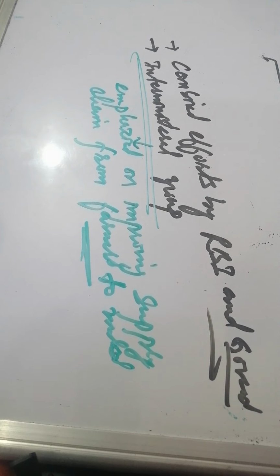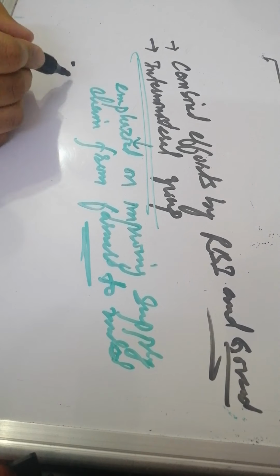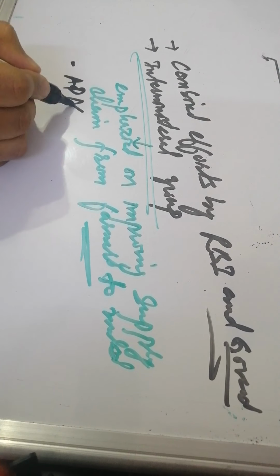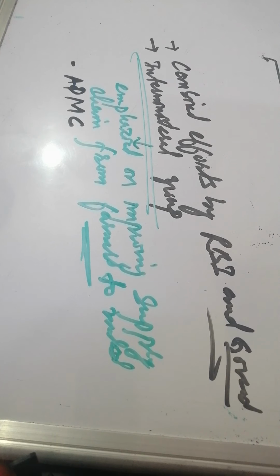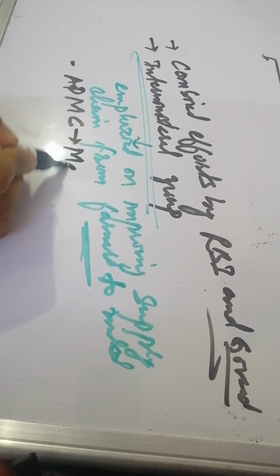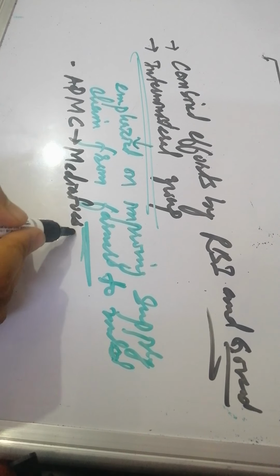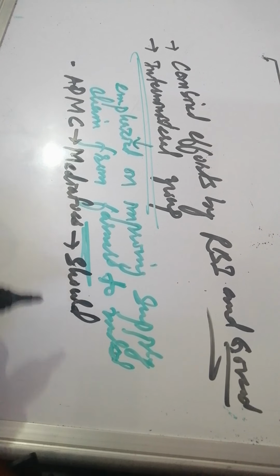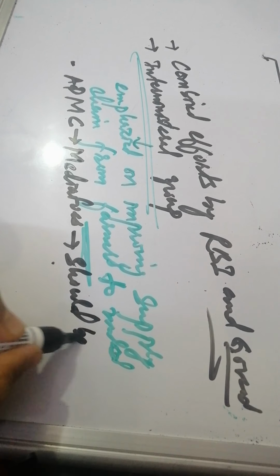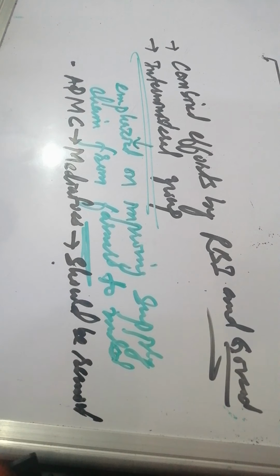For this they recommended that the APMCs, the agriculture produce and marketing committees, which are mediators, should be removed. APMC should be dissolved. It was the suggestion of the interministerial group that the APMC, agriculture produce marketing committee, should be removed so that there is no disruption in the supply chain.